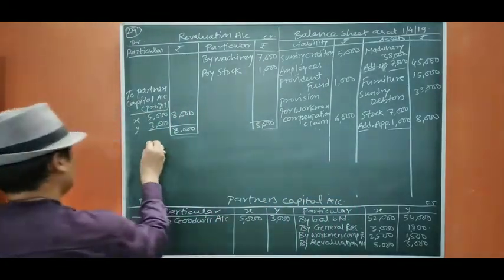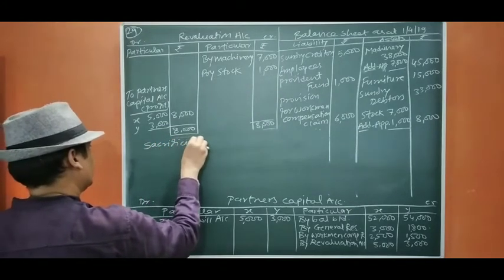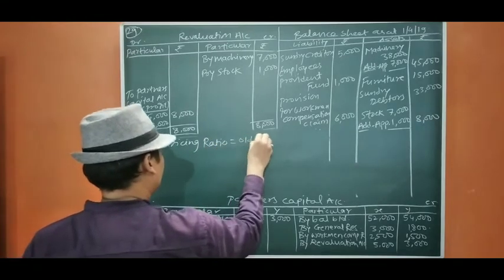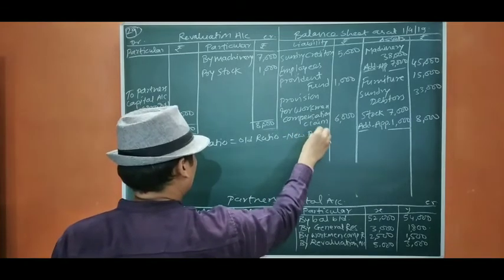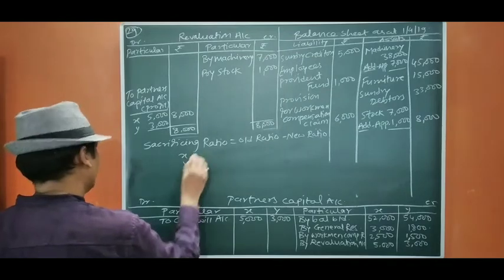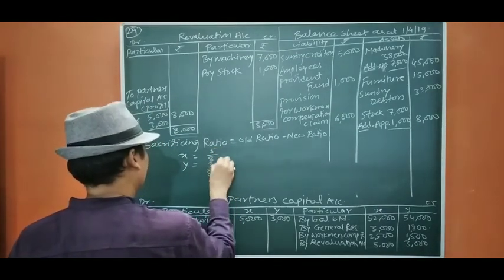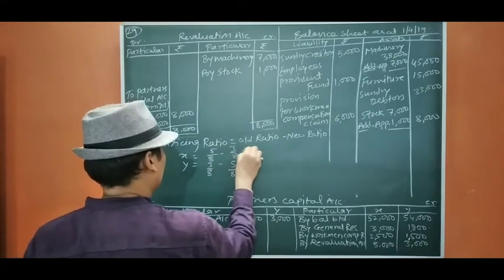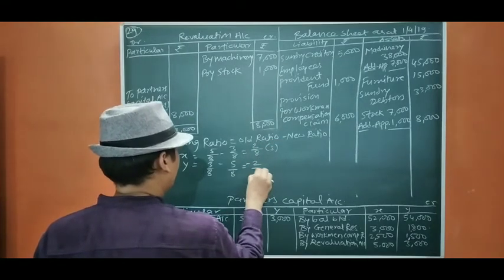Now sacrificing ratio: old ratio minus new ratio. X, Y: 5 by 8, 3 by 8, minus 3 by 8, 5 by 8, so 2 by 8 sacrifice, minus 2 by 8 gain.